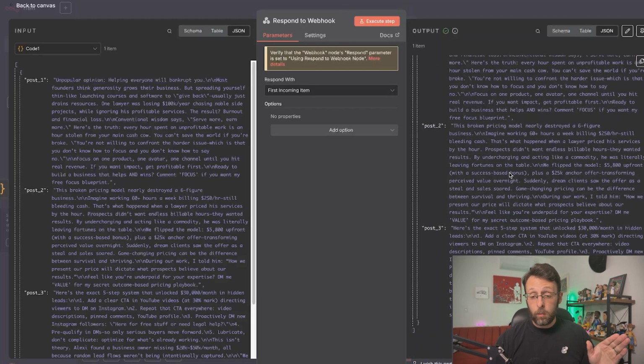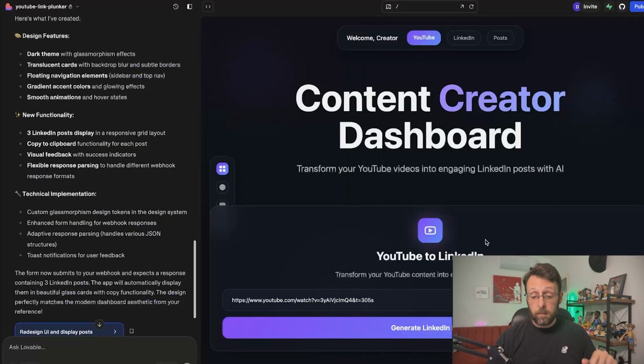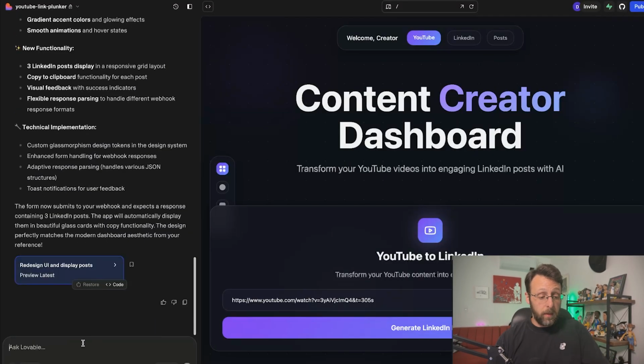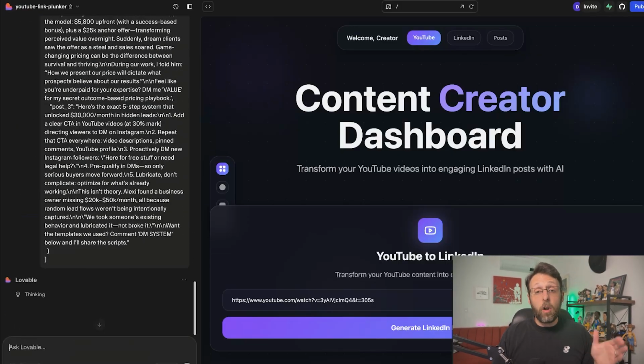So this actually was returned to the webhook, but for some reason it wasn't able to grab it. So we can say this is the response from the webhook. It looks like the system didn't process it properly. So now it actually knows what format it's supposed to look for. So Lovable is going to get to work. It's going to think about the issue here.